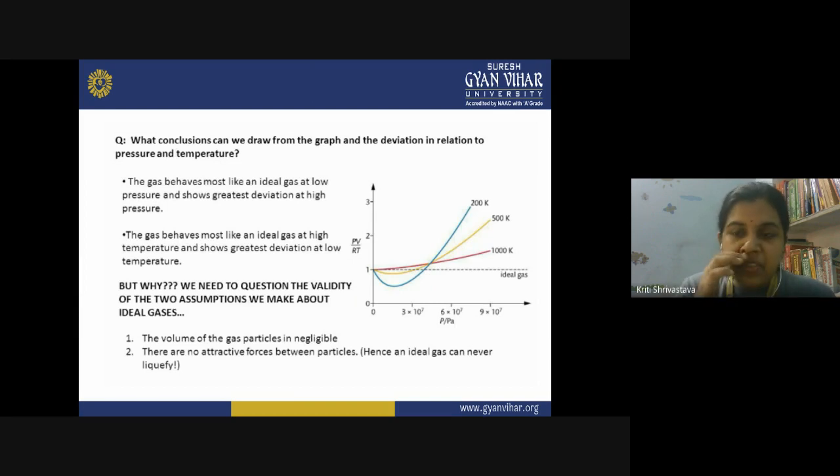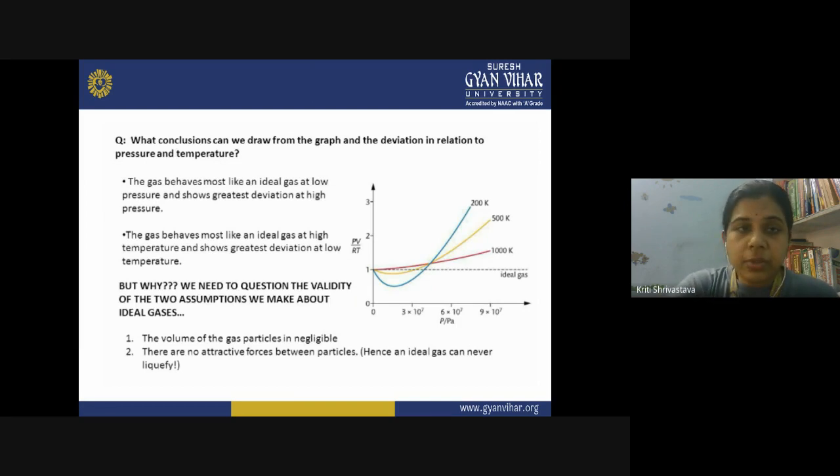So if you are asked what are the two reasons for the deviation of real gases from ideal behavior, the reason is these two assumptions. First, the volume of the gas particle is not negligible as compared to the volume of gas. And second, you cannot ignore the intermolecular forces between the gas particles.